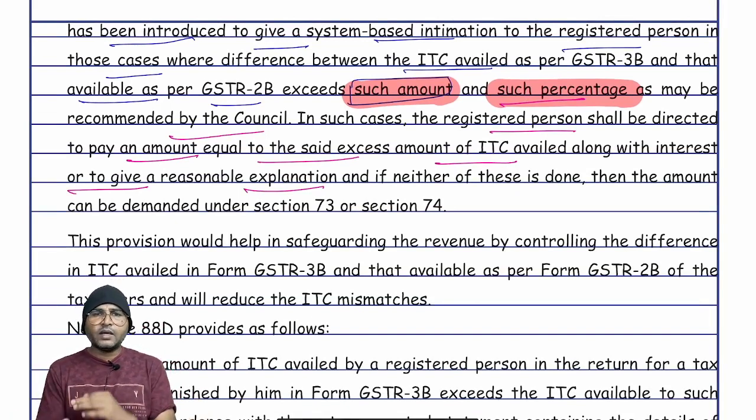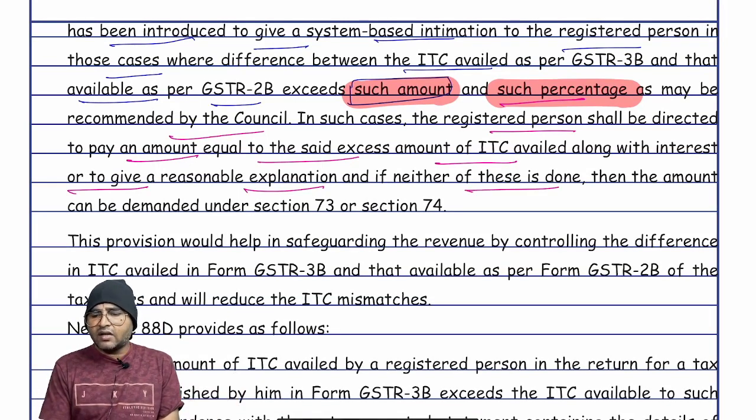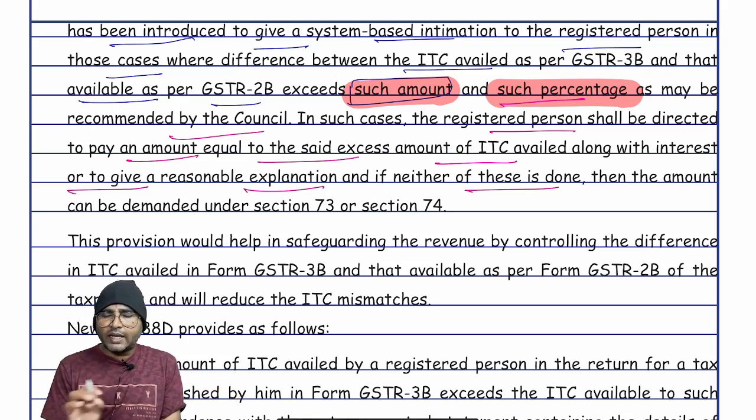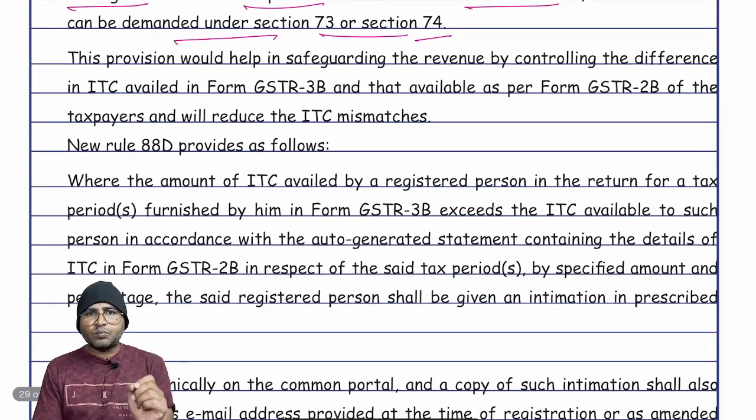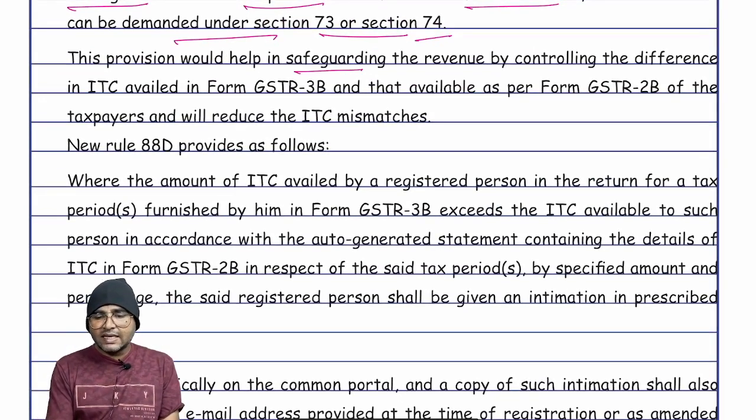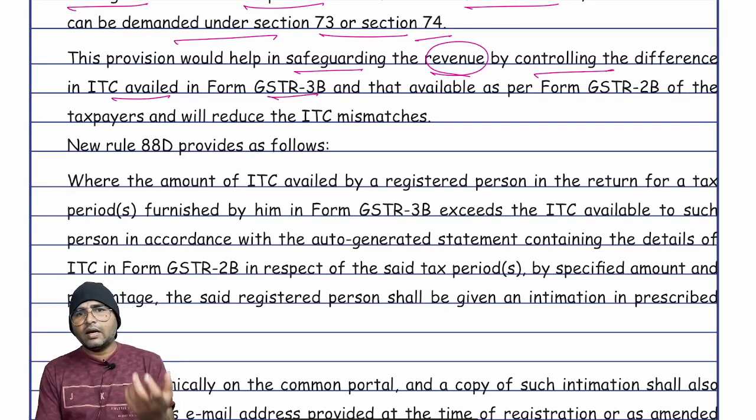Any one of them: pay the excess ITC along with the interest or give a reasonable explanation, right? And if neither of these is done, you didn't provide any explanation or you are not willing to pay any amount, then the amount can be demanded under section 73 or 74. And next, this provision would help in safeguarding the revenue by controlling the difference between ITC availed in Form GSTR 3B and that available as per GSTR 2B.